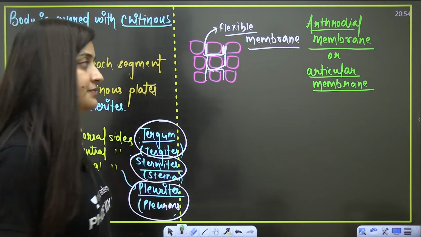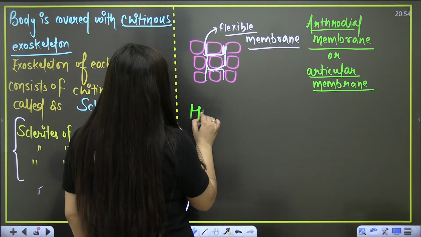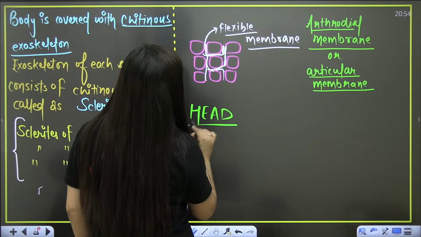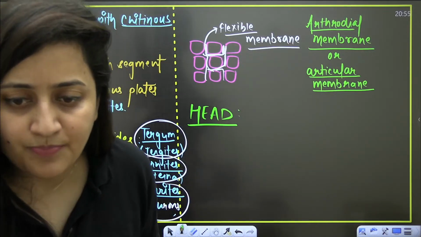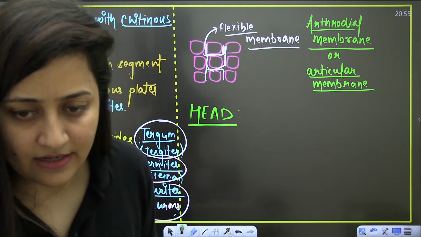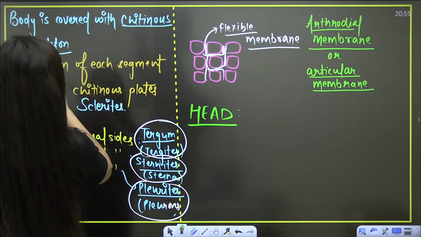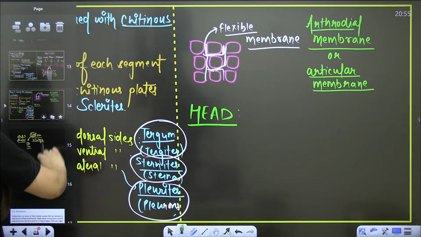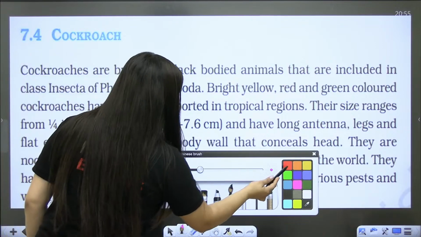Now the next thing that we need to understand is the head. Let's talk about its head part. Up to this part, any doubt? Exactly, very good, Sandhya. This is that particular membrane. Everything here is important. So come to this part, let's revise it from NCERT.